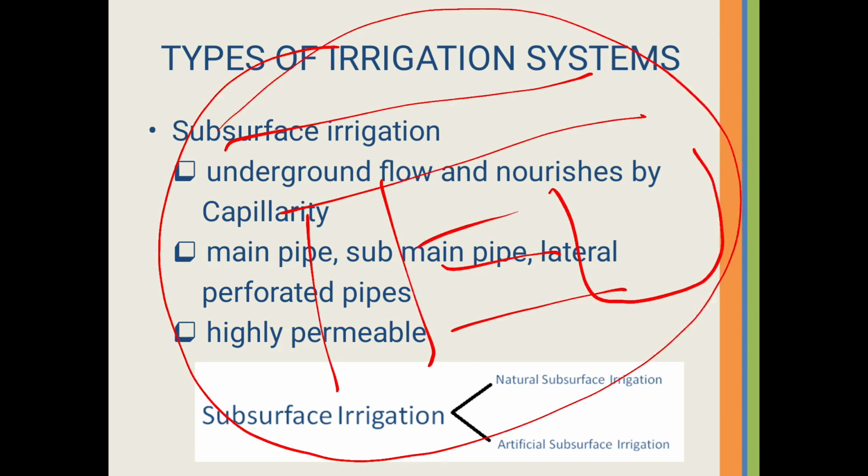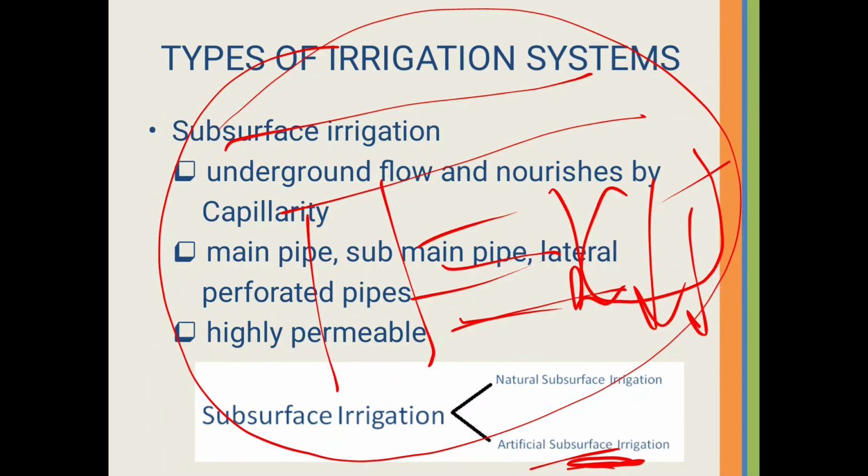So this underground subsurface comes under artificial subsurface irrigation, and this is one of the costly processes. So it is recommended in areas where crops provide high returns. So where the revenue from these crops is high, we will recommend this artificial subsurface irrigation, in that area only where the revenue generated is high.